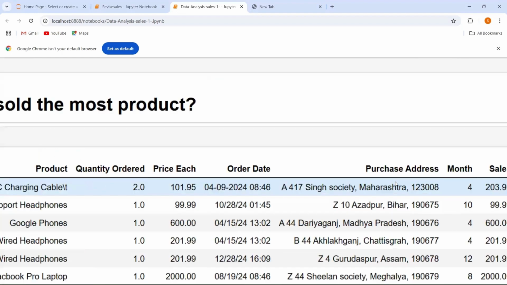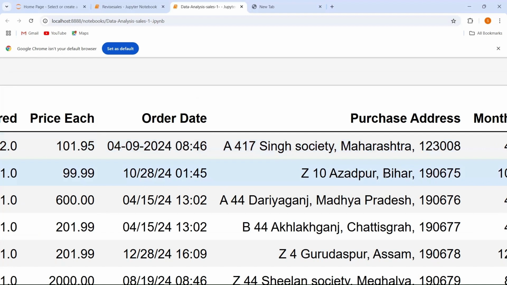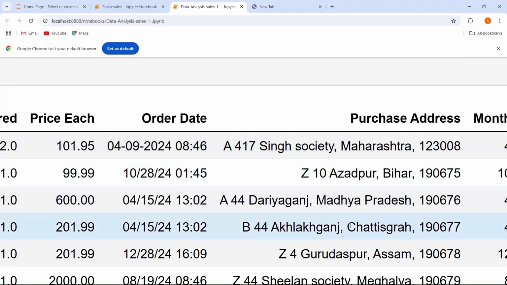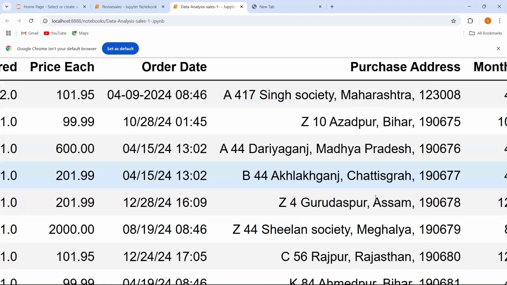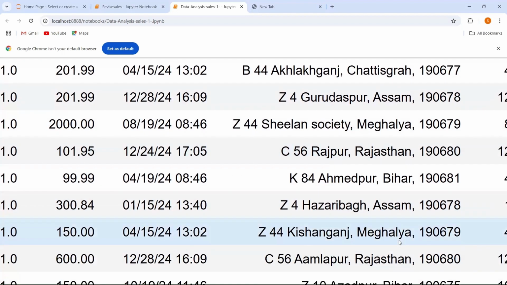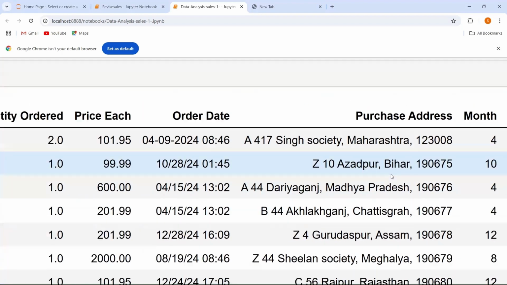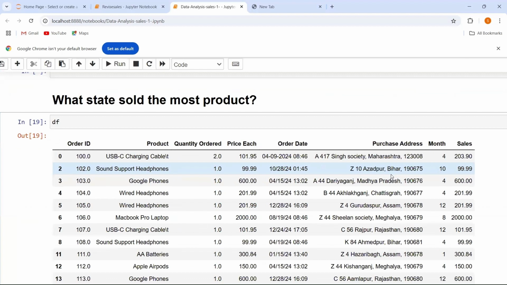Here you can see one column, that is the purchase address. You can see the purchase address as A417 Singh Society and the state is Maharashtra 123008. So this is my state, Maharashtra. Here you can see one state as Madhya Pradesh, here Chhattisgarh, here Assam, here Meghalaya, Rajasthan, and again Rajasthan. So these are all the states. What we are going to do is again use the indexing part to get the state.